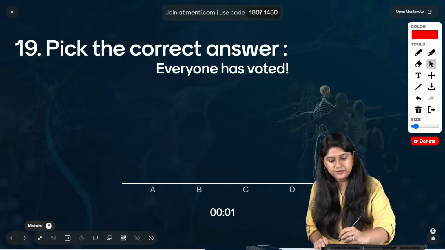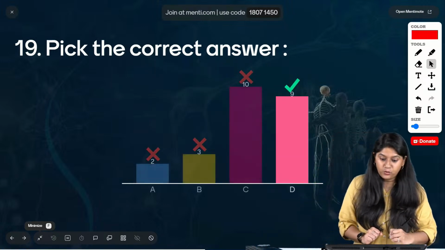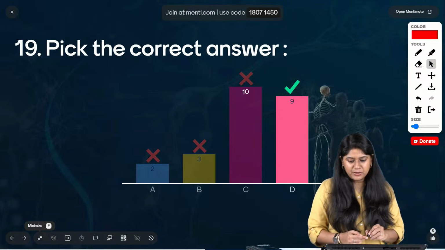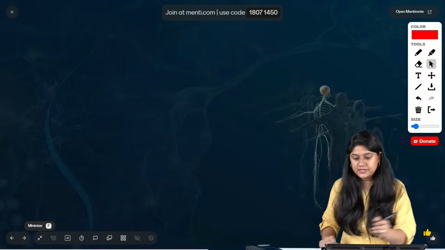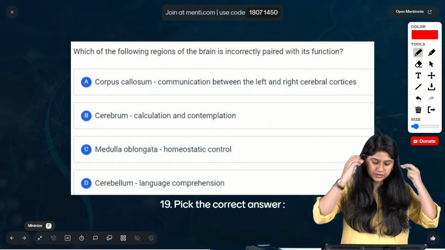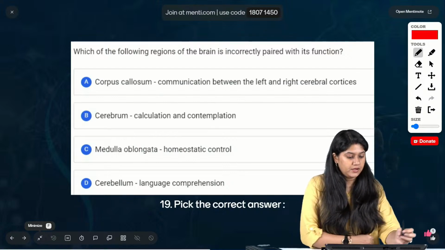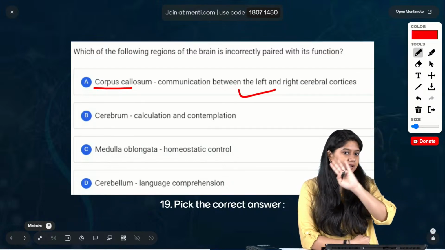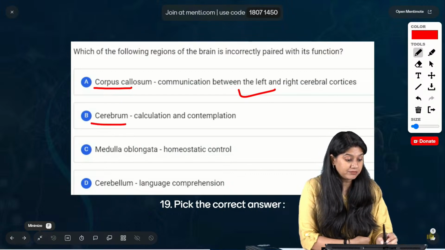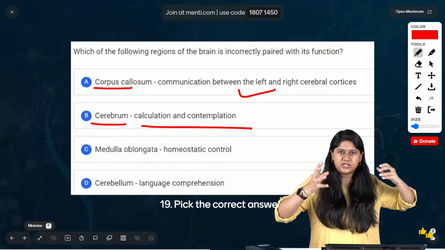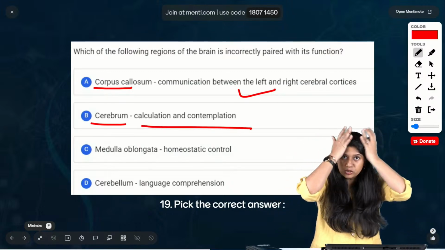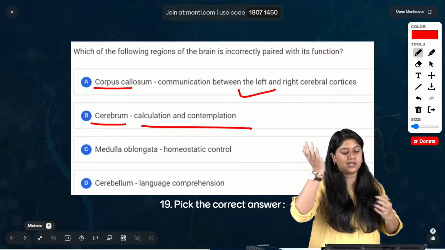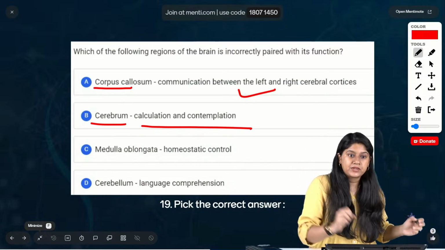Let's see everyone. Okay, wow, people have confusion between C and D. Let's see the options and find out. We have corpus callosum, which communicates between the left and the right hemisphere. Absolutely correct. Cerebrum, calculation: the thinking that goes on is controlled by the cerebrum, the forebrain, the biggest part that we have. Yes.